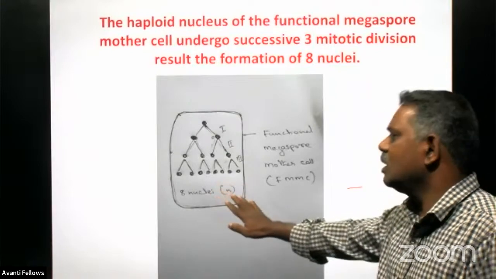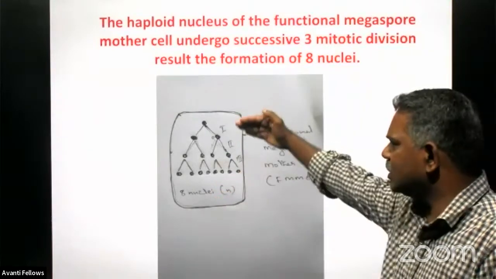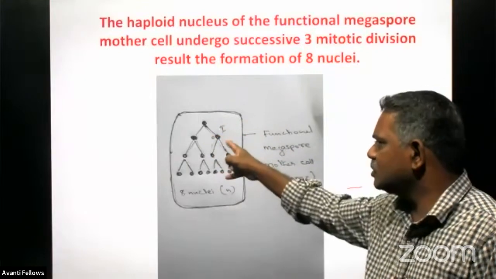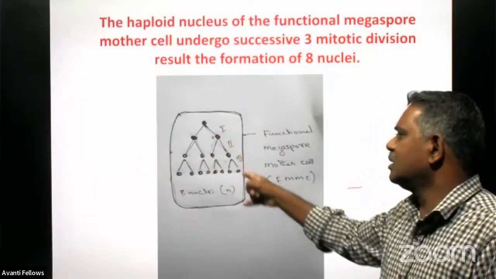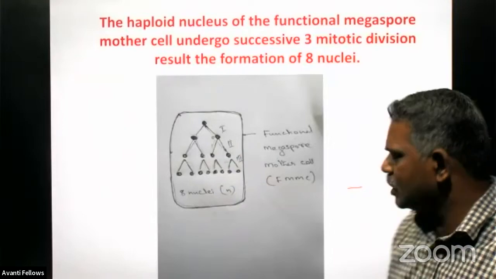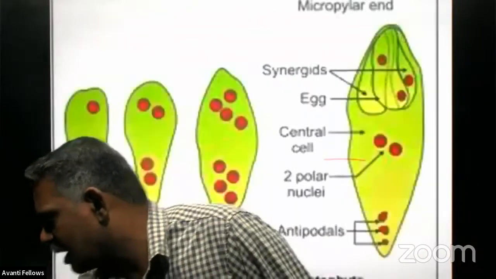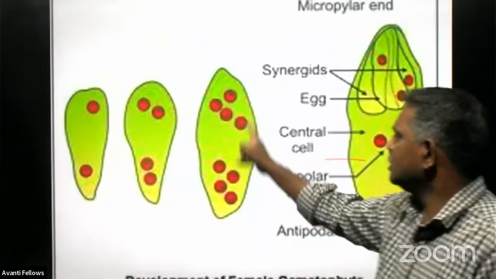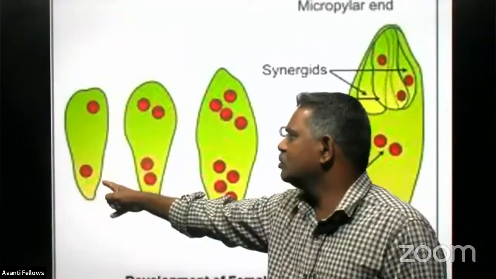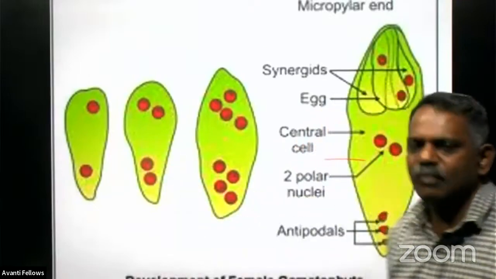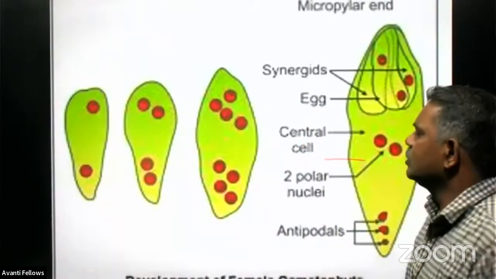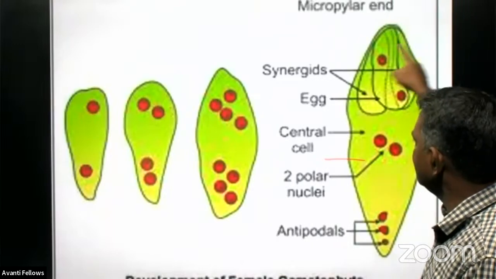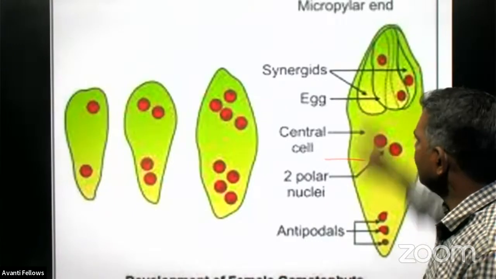A total of 8 nuclei will be produced after the 3 successive divisions. The first division produces 2, the second produces 4, and the third division produces a total of 8 nuclei, and all 8 nuclei are haploid in nature. And all these nuclei are arranged in the embryo sac in 3 places.